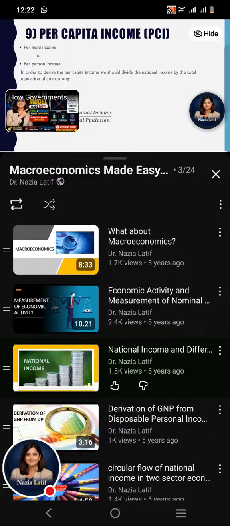In order to derive the per capita income, we should divide the national income of the economy by the total population of the economy. By doing so, we can calculate the per head income or the per person income of an economy.